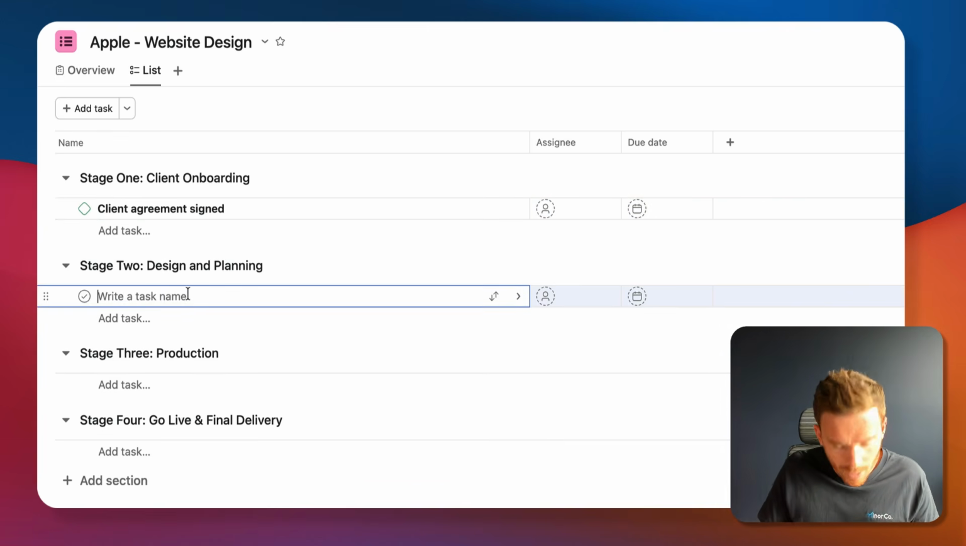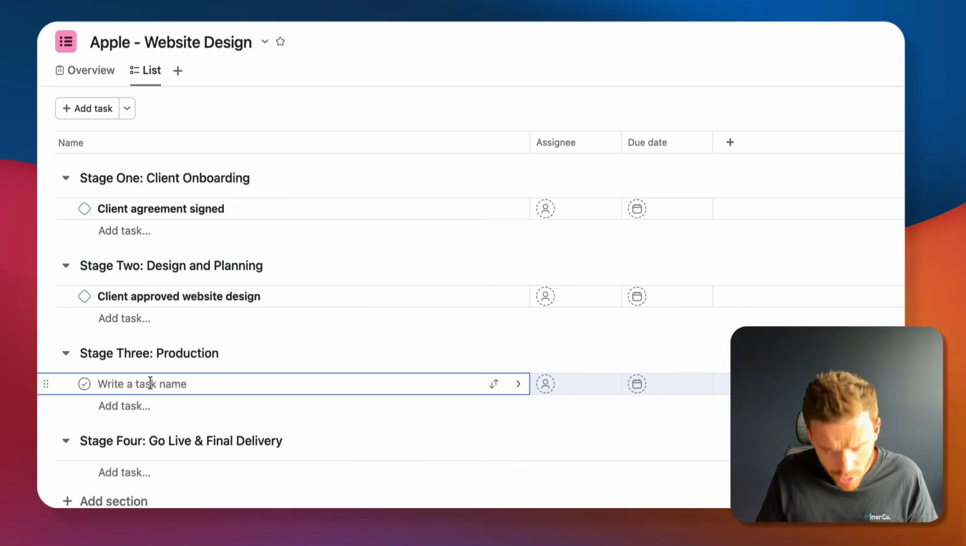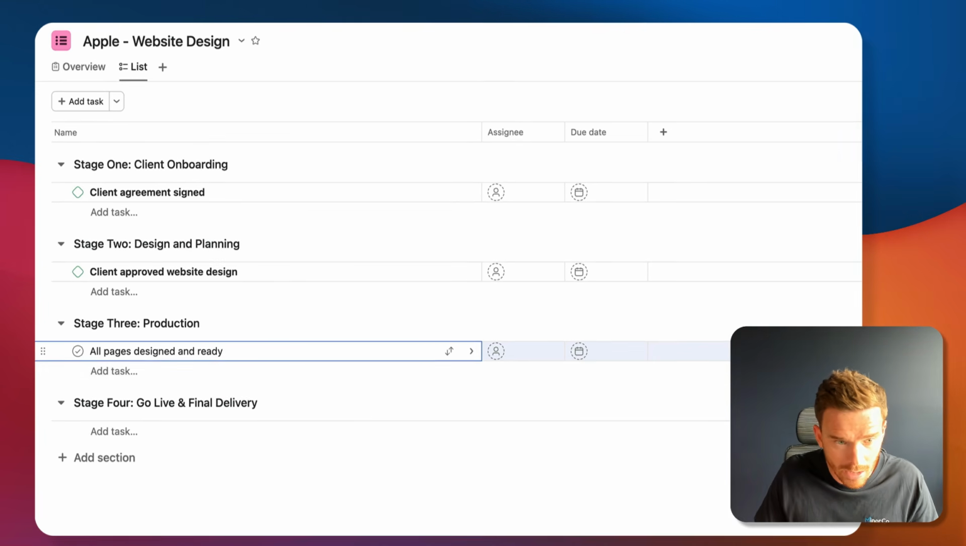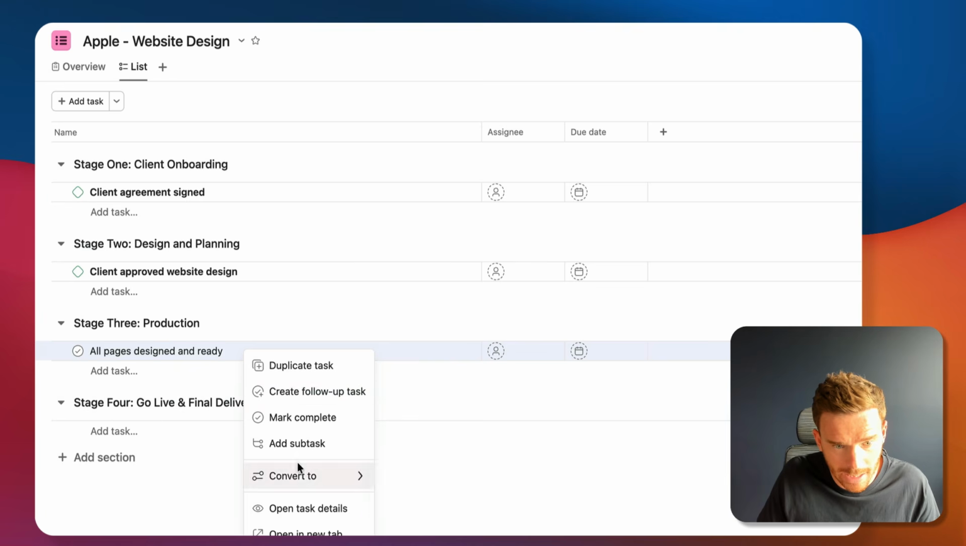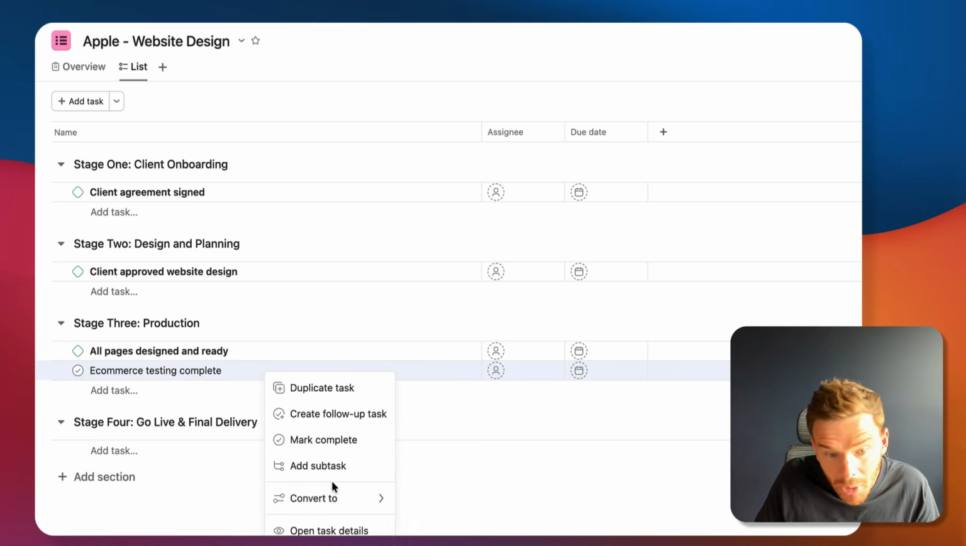For design and planning, we might have a milestone for client approved website design. Actually, I'm going to right click on that and I can convert that to a milestone. In the production section, I might have milestones for things like all pages designed and ready. Let's right click and convert to milestone. We might have another one for e-commerce testing complete. We want to test to make sure people can purchase through the website.